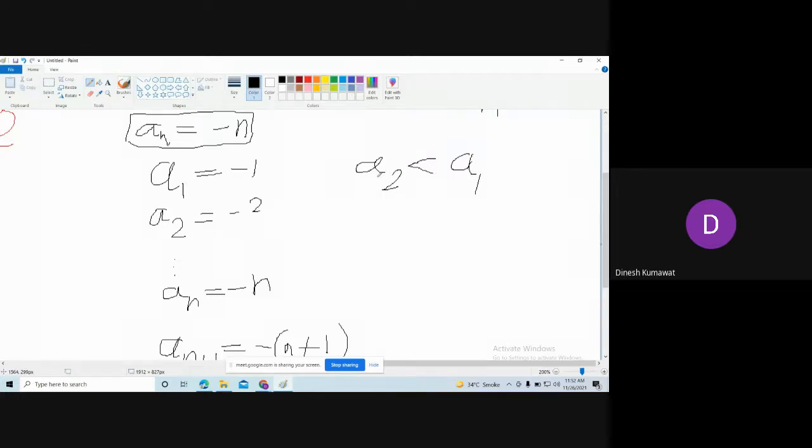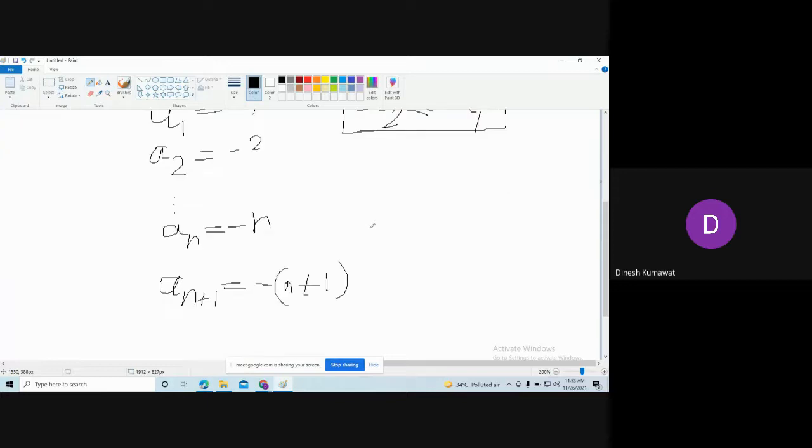So in such cases, we say that this is strictly monotonically decreasing. But if it is monotonically decreasing also, then it's fine. That's why we are including equality also. Strictly increasing and strictly decreasing is a stronger condition, and this is a weaker condition, because this we can apply generally and that is not applied generally. That's why that condition is weaker than this.